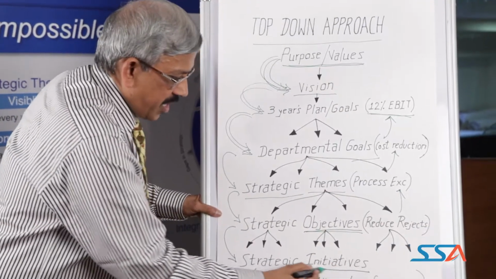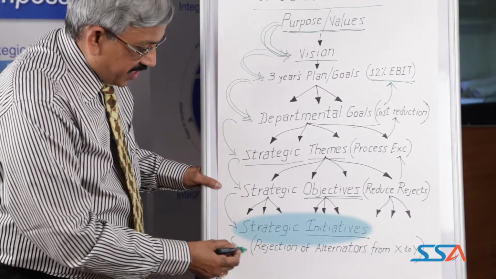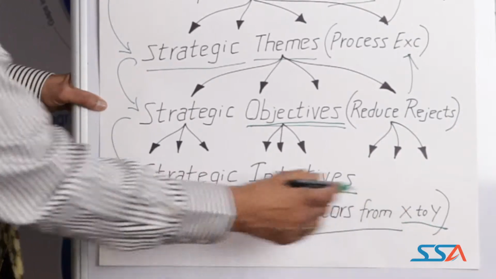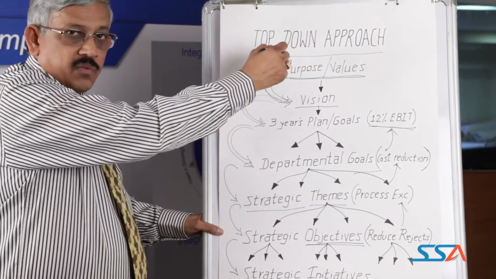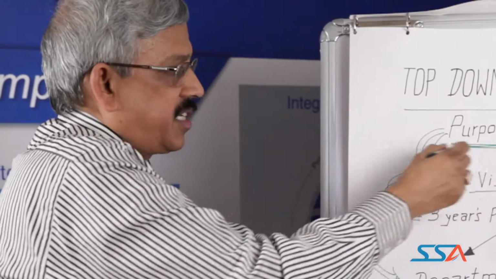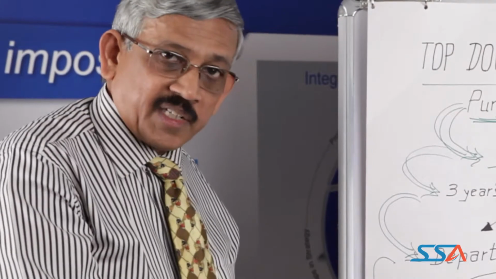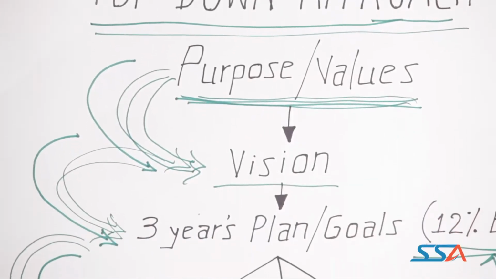So the name for project is initiatives, as in this case. The example given is reducing rejection of alternators from X% to Y%. As you could see, the projects are being drilled down from the top of the organizational future plans to the level of finding a project at the departmental level. This is called the top-down approach.